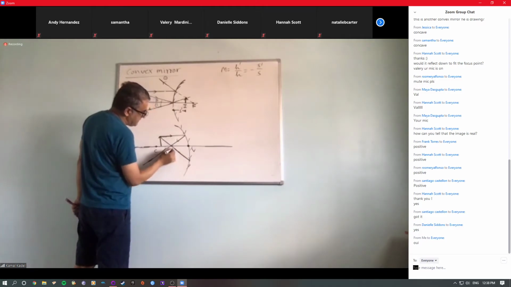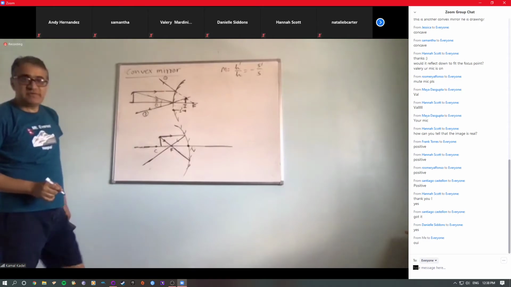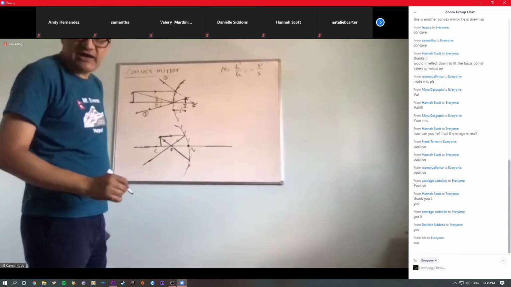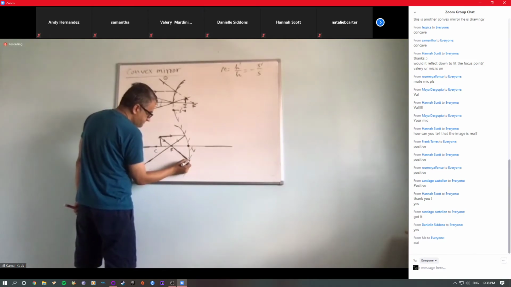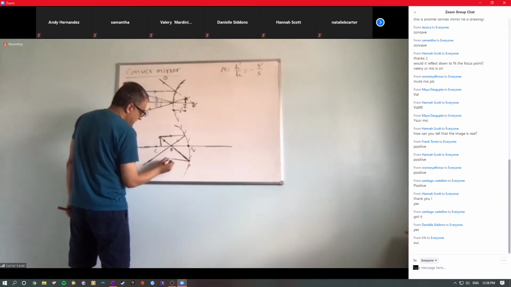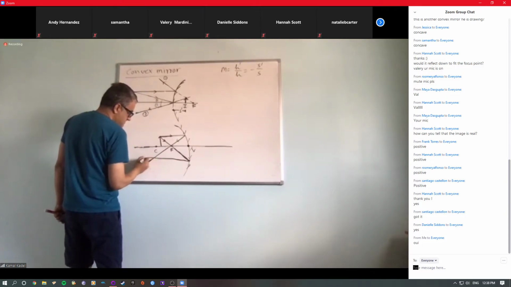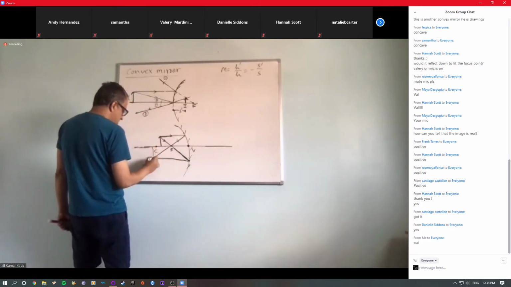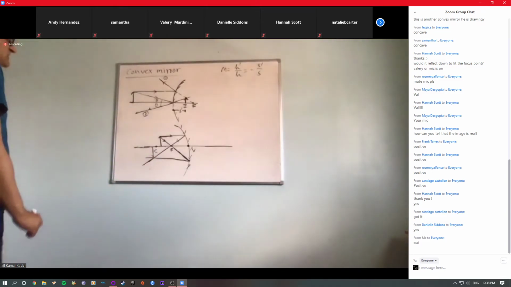What happens with this ray? The ray that goes through the focus will be reflected back parallel, right? We know that. I defined that earlier. So this is here. So this ray will go like this. So the image will be formed somewhere here, beyond the center of curvature.